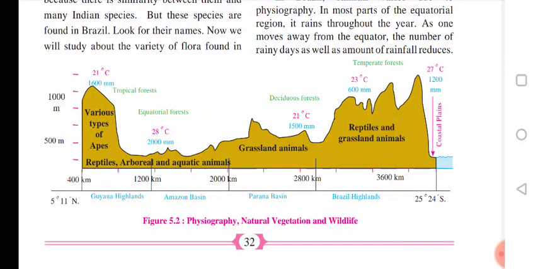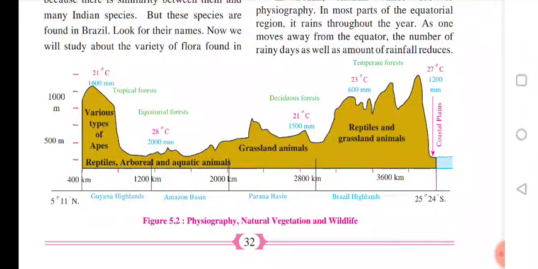Grassland animals we usually get in the Parana Basin. In the Parana Basin and Amazon Basin we get varieties of apes, reptiles, and aquatic animals that can live both in water and on land.